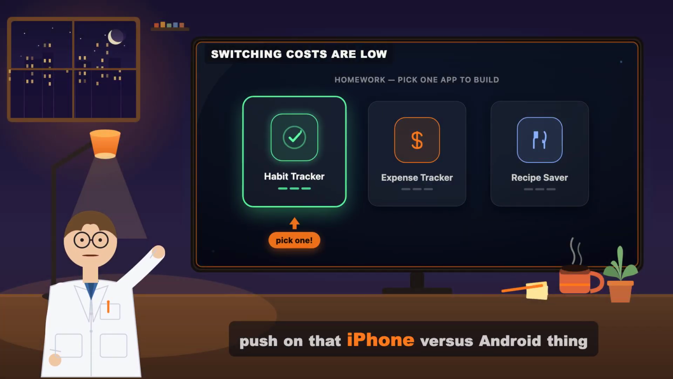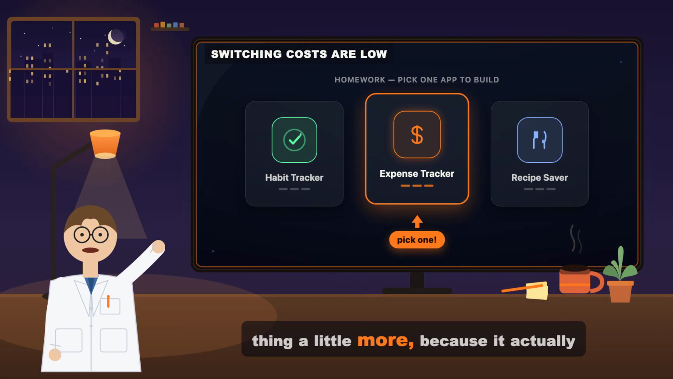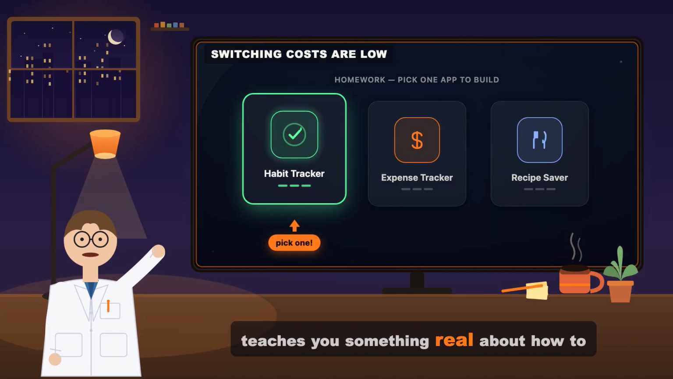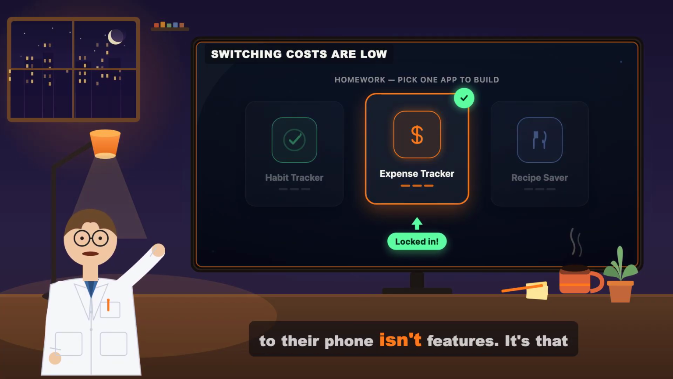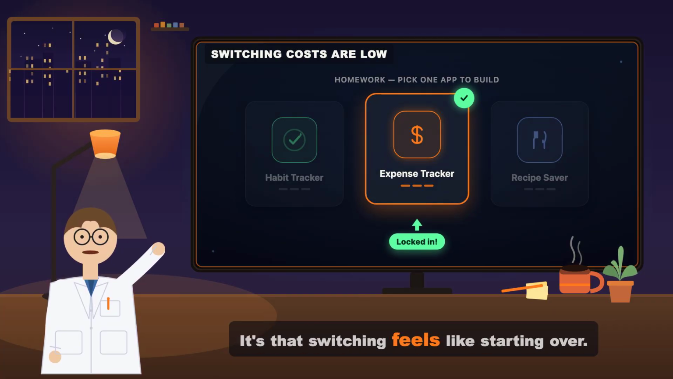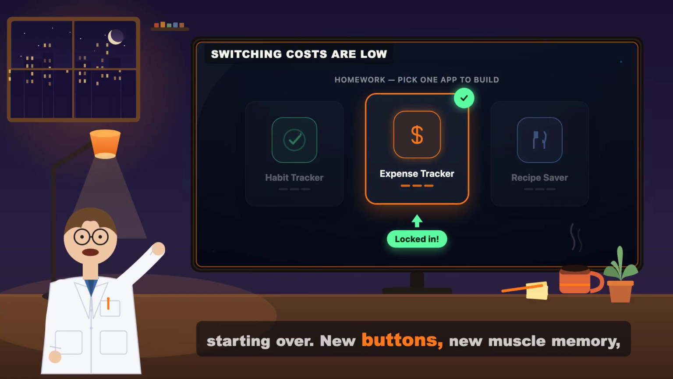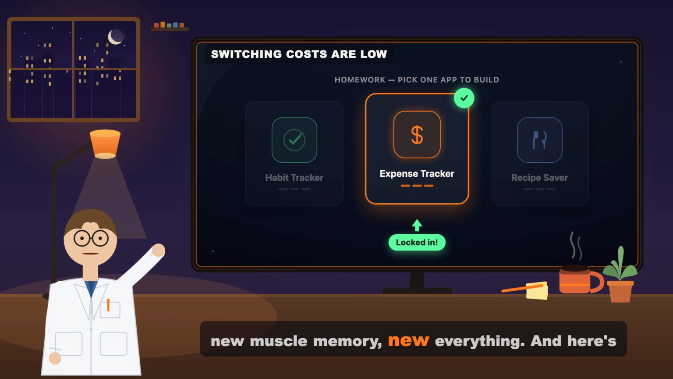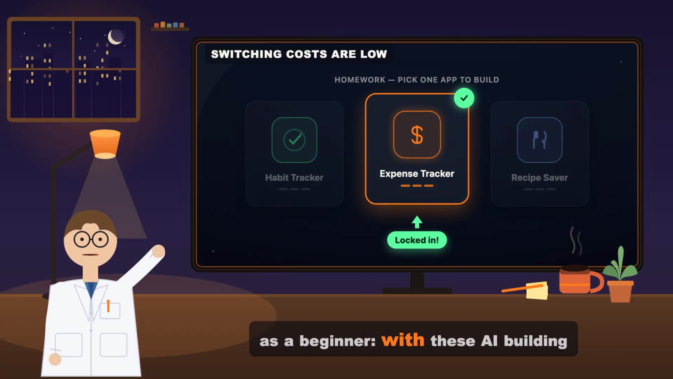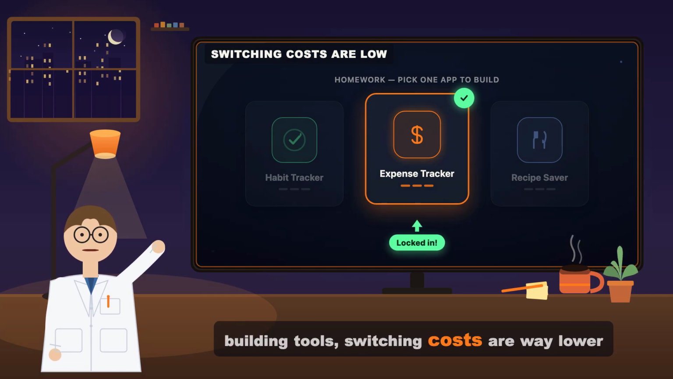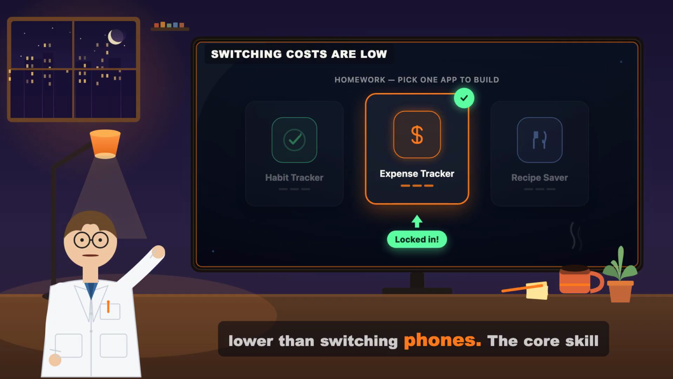Now let me push on that iPhone versus Android thing a little more, because it actually teaches you something real about how to choose. The reason people stay loyal to their phone isn't features. It's that switching feels like starting over. New buttons, new muscle memory, new everything. And here's the good news for you as a beginner. With these AI building tools, switching costs are way lower than switching phones.